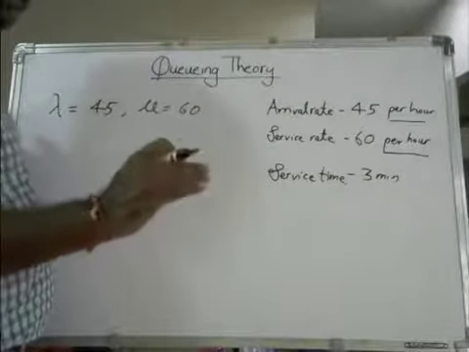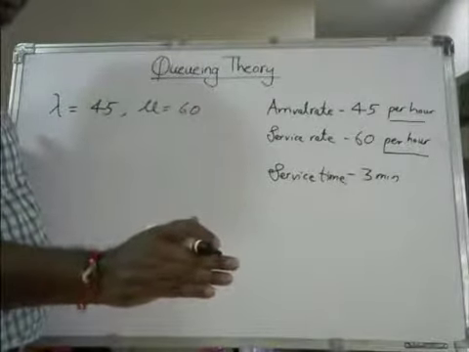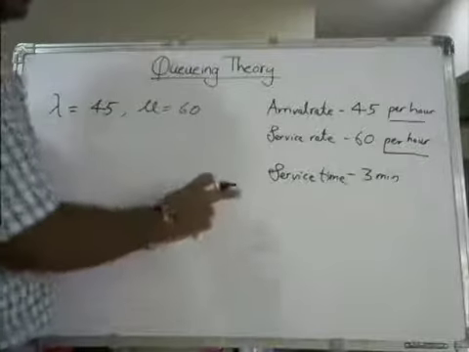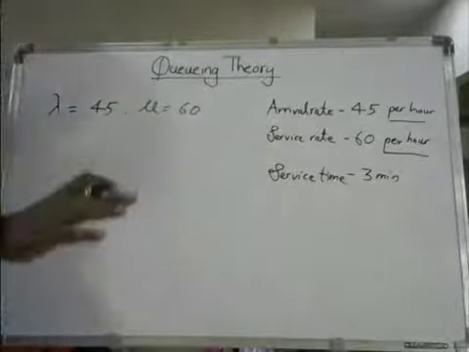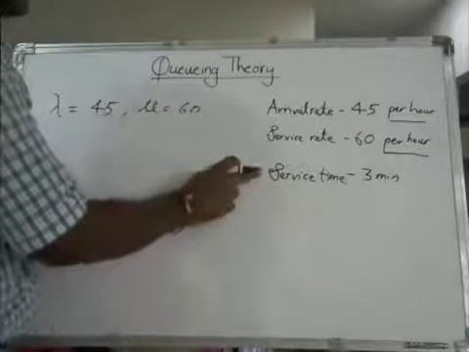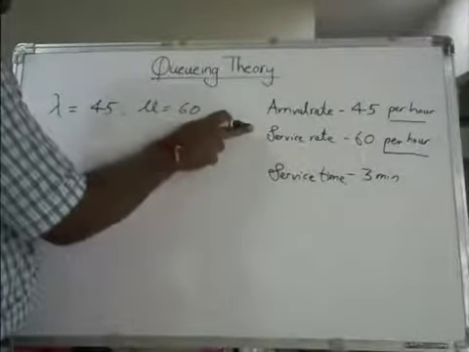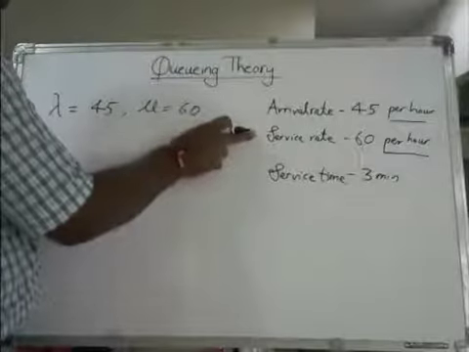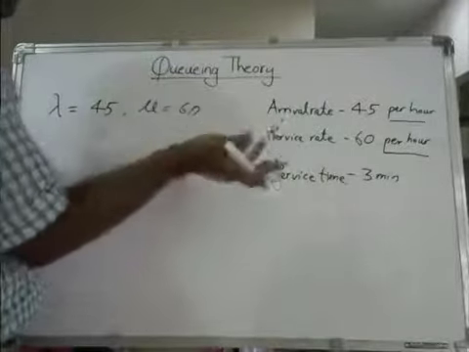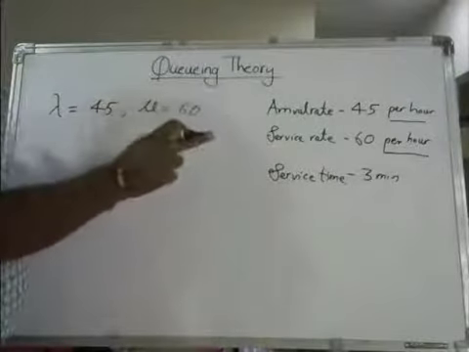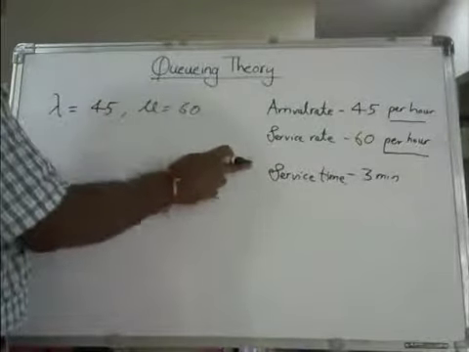If it takes 3 minutes to serve one customer, then that is not called service rate. How much time you are spending per customer, that is service time. But how many customers you are serving for an hour or for one day, for 30 minutes, that is service rate.